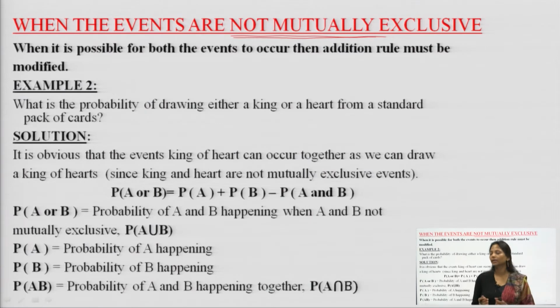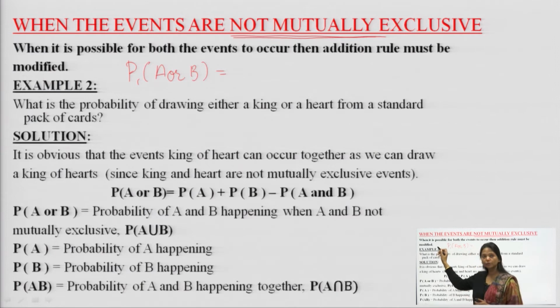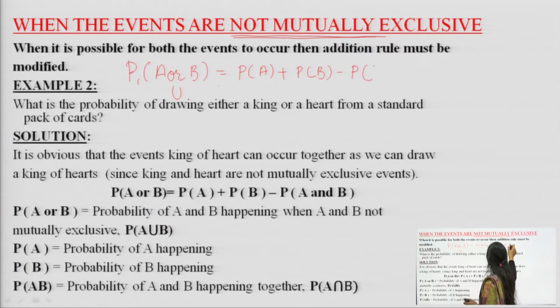How are we modifying it? We are just doing it as P(A or B). That means probability of occurrence of A union B is equal to probability of A plus probability of occurrence of B minus probability of A intersection B.